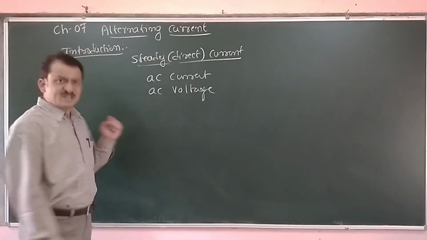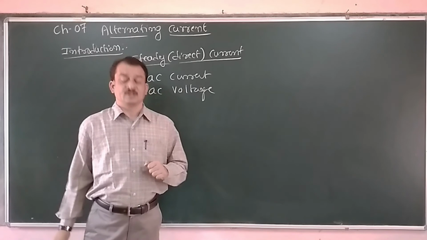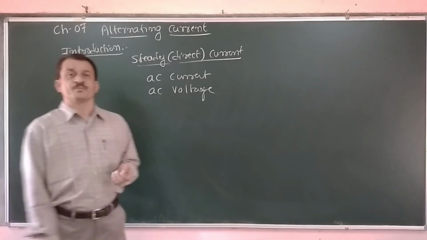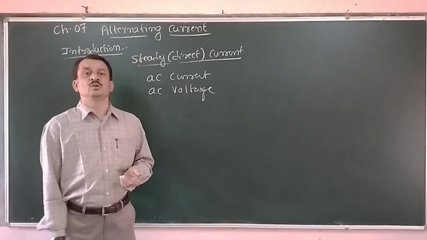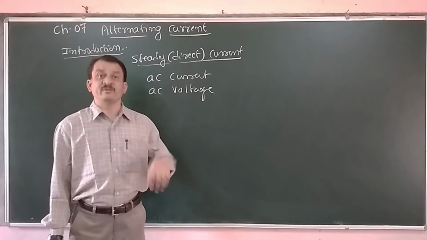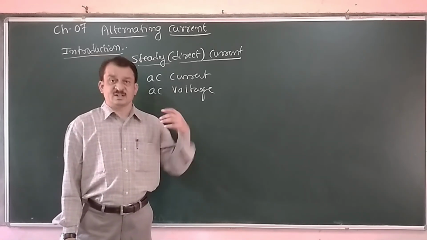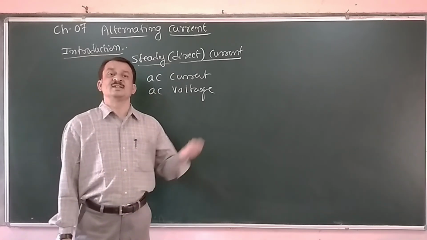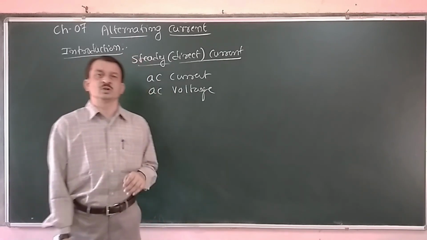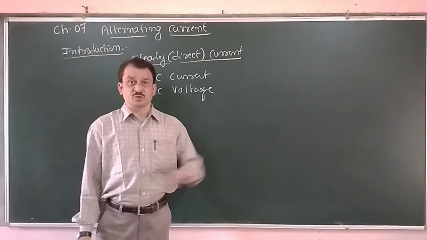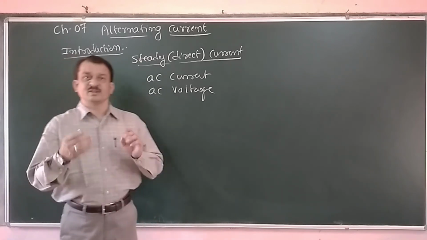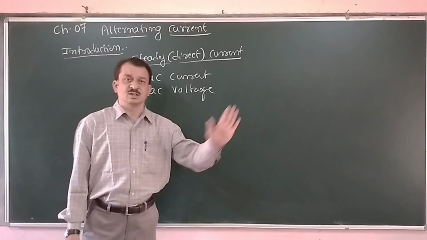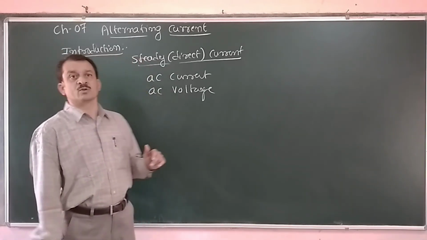Now, in this chapter, we are going to study what is AC, that is alternating current and alternating voltage. What are its average value, RMS value, peak value, and mean value in a half cycle? What is the energy loss? What is the power dissipation? What happens when an AC signal is applied to a pure resistive circuit, an inductive circuit, a capacitive circuit, or the combination of the three, that is the LCR circuit? What is the resonance phenomenon, and what are its uses? All these things we are going to study in this chapter.